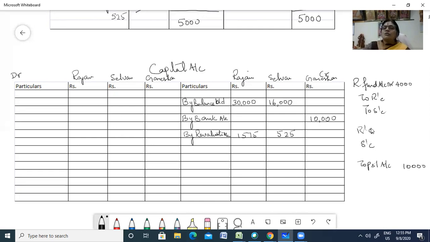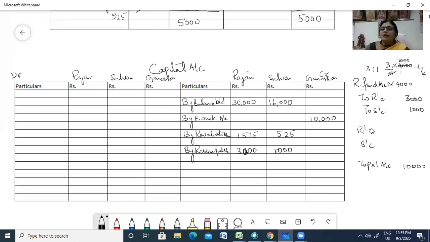Now you share the 4,000 in the ratio 3:1, that is 3 by 4 into 4,000 and 1 by 4. So share it 3,000 and 1,000. So R's capital by reserve fund account, 3,000 and 1,000.